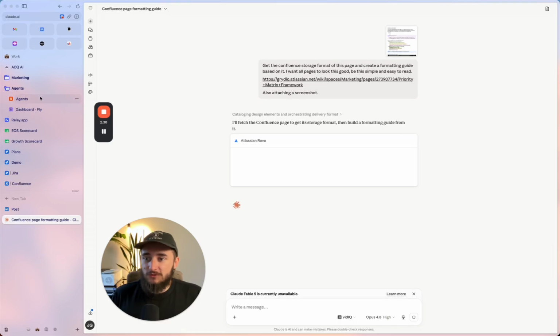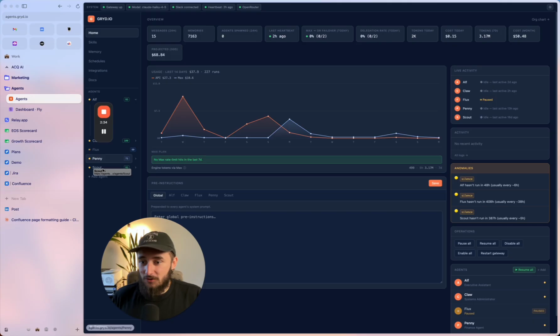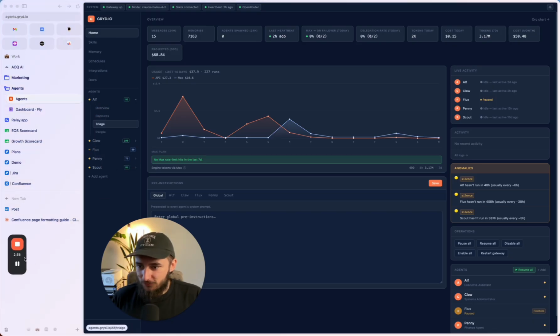But I really want to show you something that I've been doing recently that is pretty cool. And that is going to be all of our agents here. Let me move this over. So this is our grid.io agents. This is the homepage where I could track all the costs and everything.